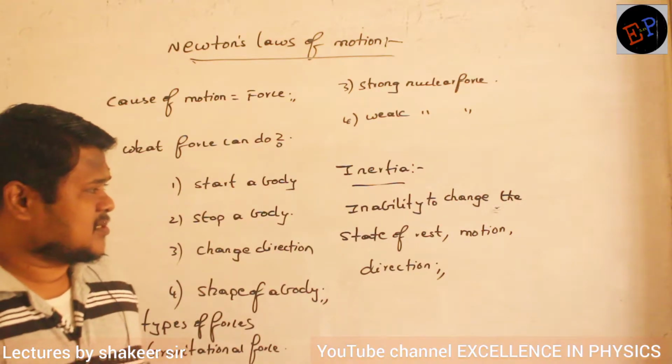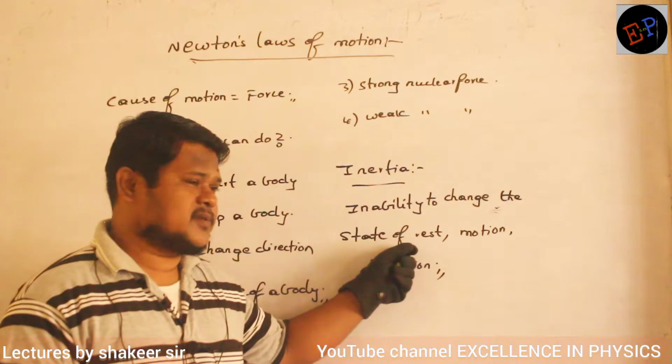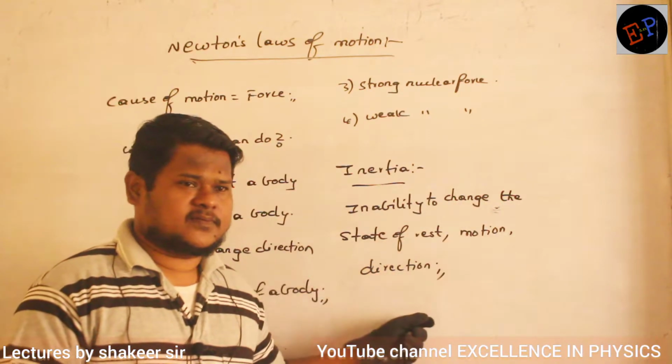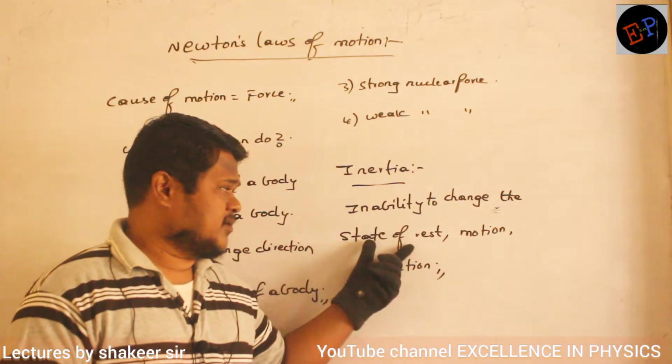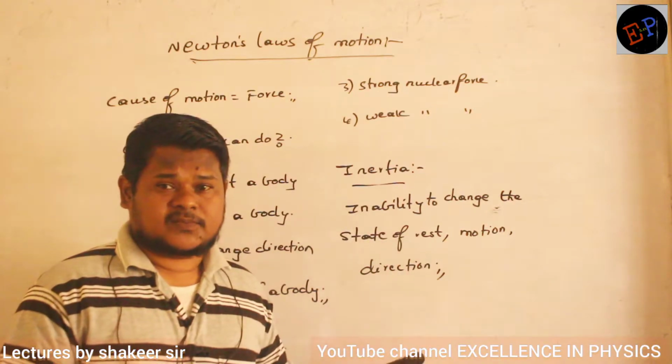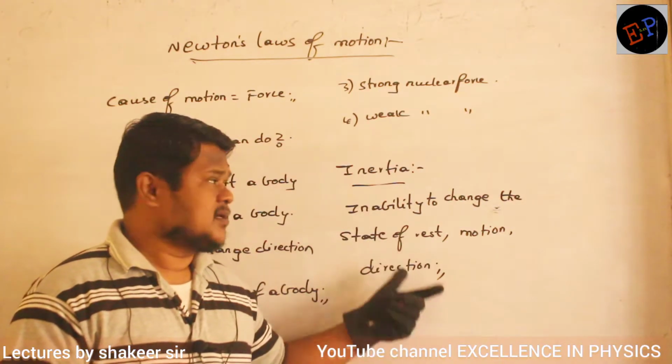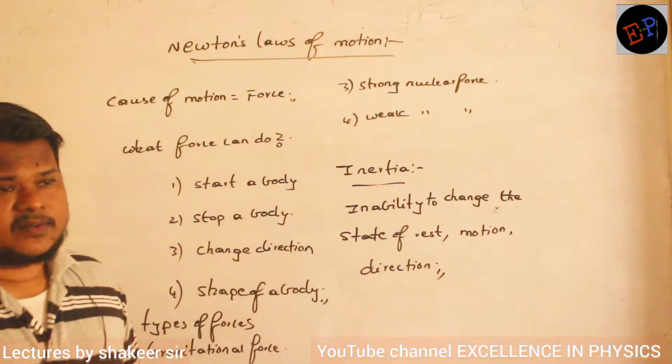State means how many states are there? States of motion, how many are there? State of rest, state of motion and state of direction. So if I say there is a greater inability of changing these states, then I say body has more inertia. Are you able to understand?